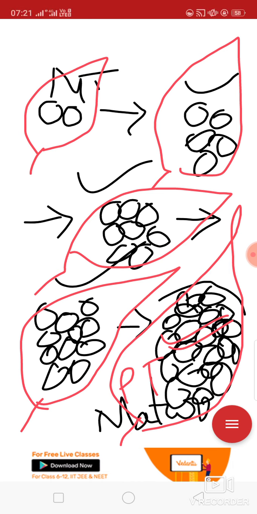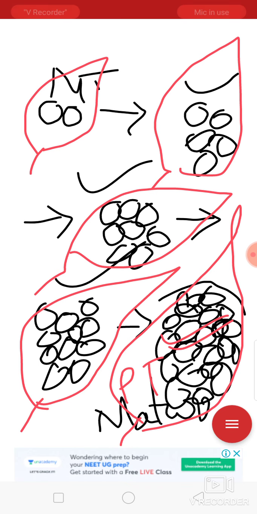Now no more division is going to take place. It has become mature. It has attained its definite form and size. Definite means final form and size has been attained, and they form the bulk of the plant body. Bulk means the main portion, or you can say the total body is composed of it. So permanent tissues can be dead or living, and on the basis of their structure they are classified further.